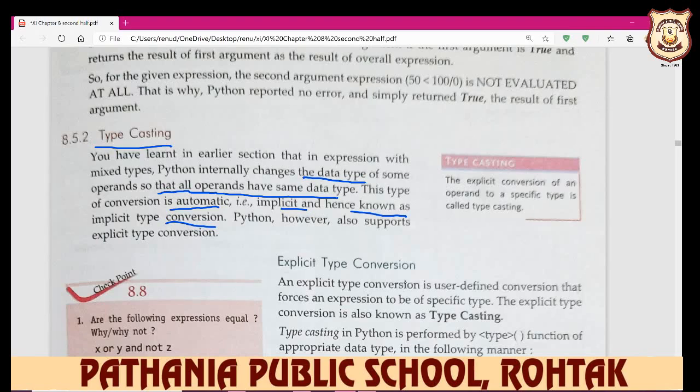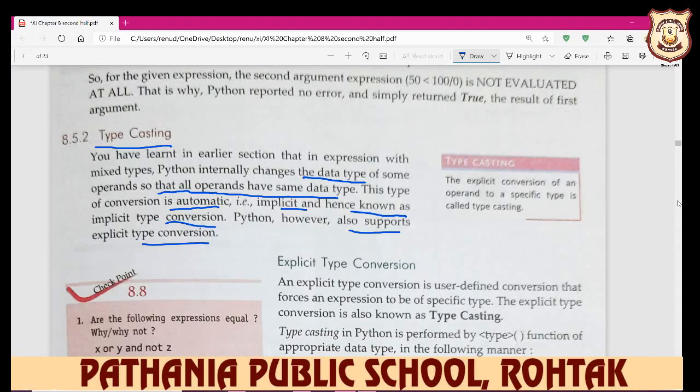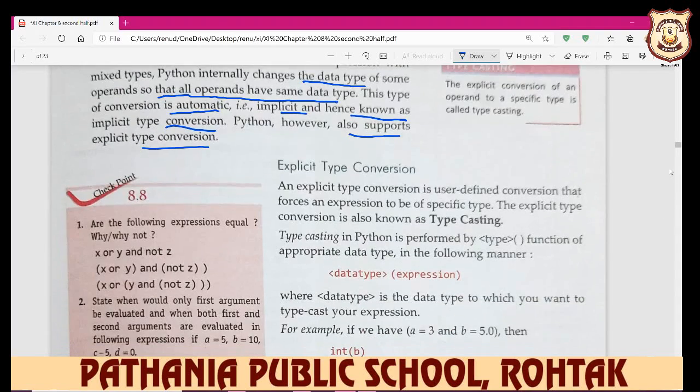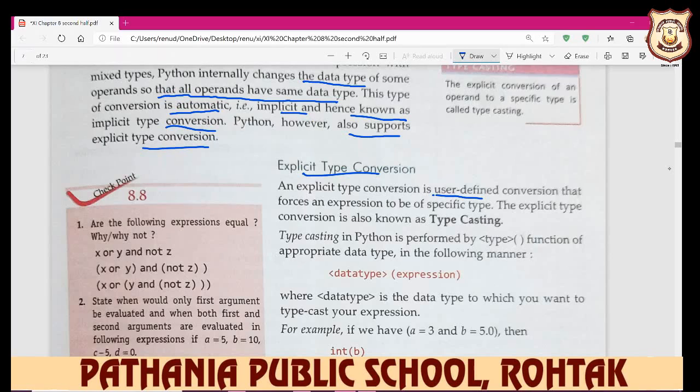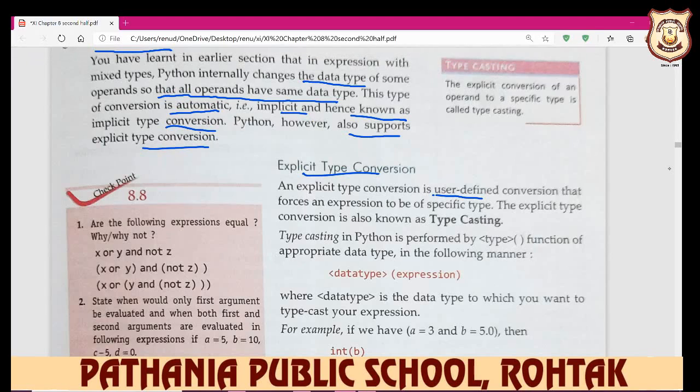We will learn later what the explicit type is. Python however also supports explicit type conversion, and if we want to convert integer to float, float to integer, float and complex number, or string, then we change it with explicit type conversion. An explicit type conversion is a user defined conversion. The explicit type conversion is also known as typecasting.